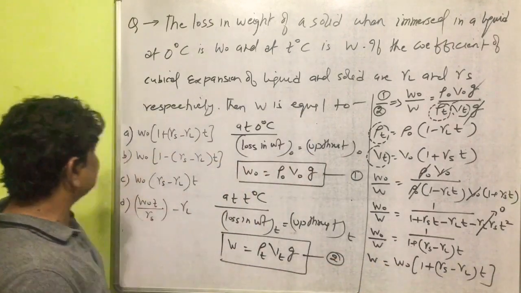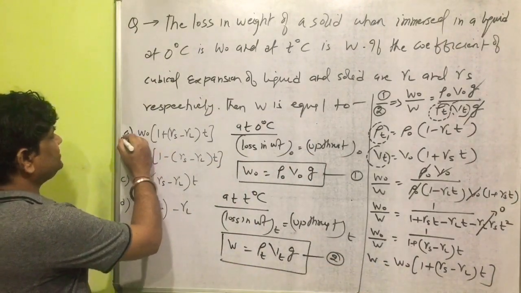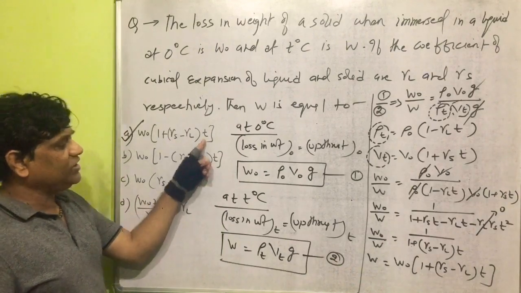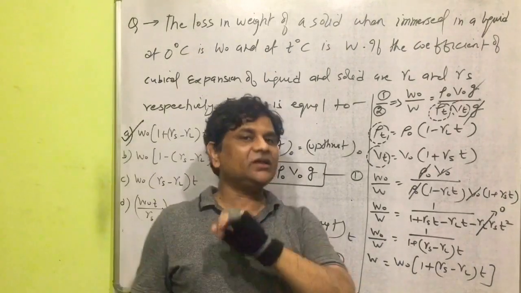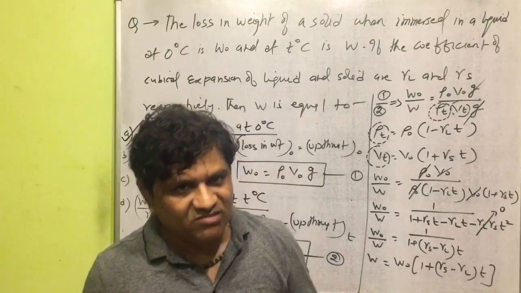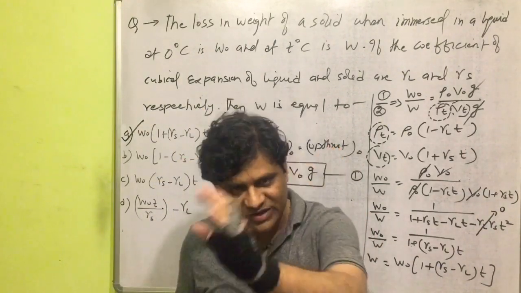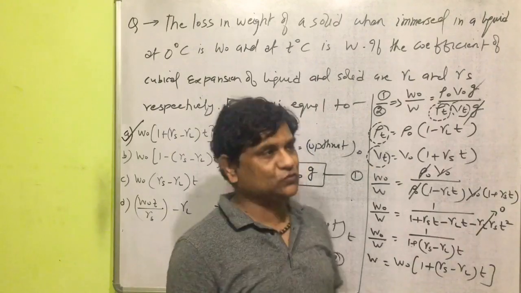So what is the right answer of our question here? Yes, it is W naught into 1 plus (gamma solid minus gamma liquid) into t. It must be clear in the class here. The very important relation here was: loss in weight is equal to upthrust.